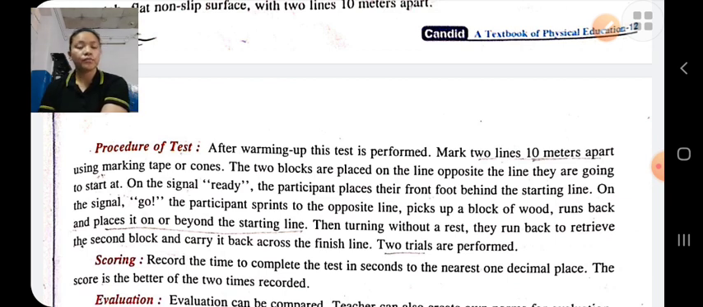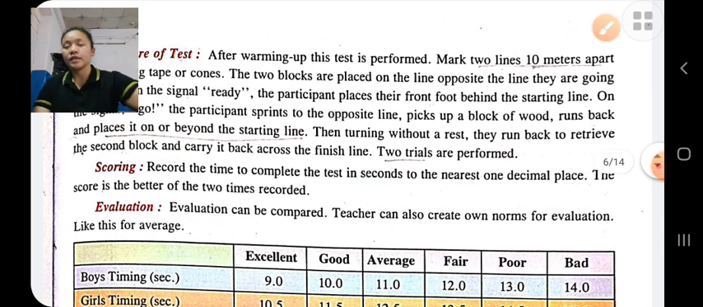Two trials are given and the best time is recorded. For evaluation, the time he has taken is compared with some standard norms. These are the 7 test items to measure the fitness of a student.